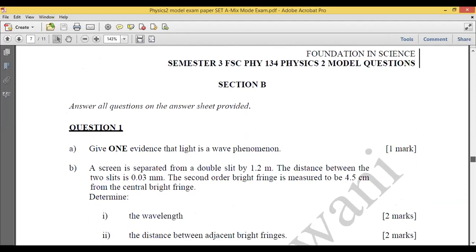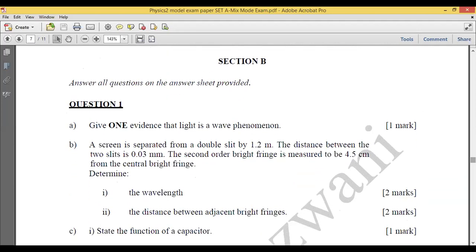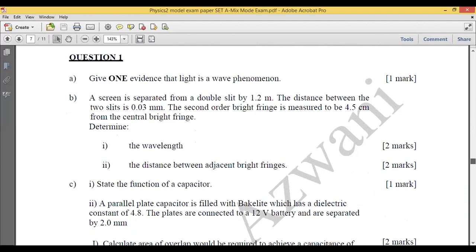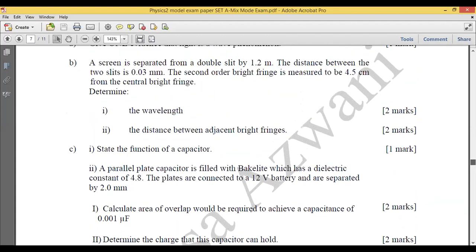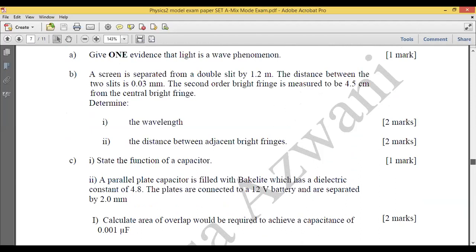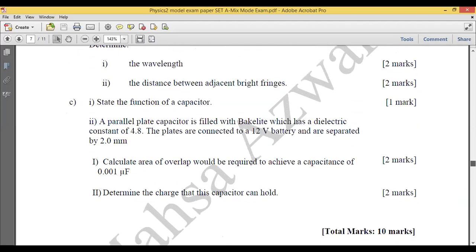Next, section B, you have structured questions or short answer questions. Question 1 includes chapter 4 and 6. So here, in your model exam paper set A, you have 5 marks from chapter 4 and another 5 marks from chapter 6.